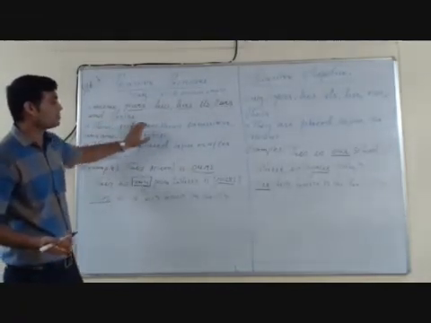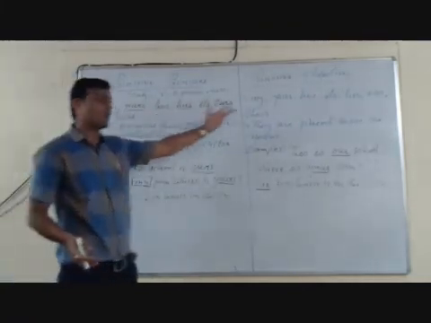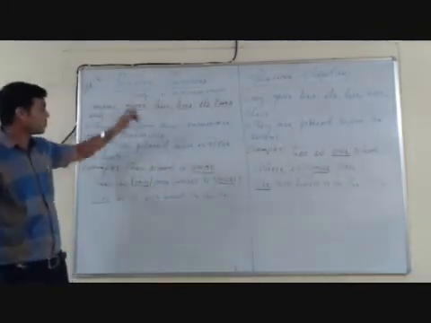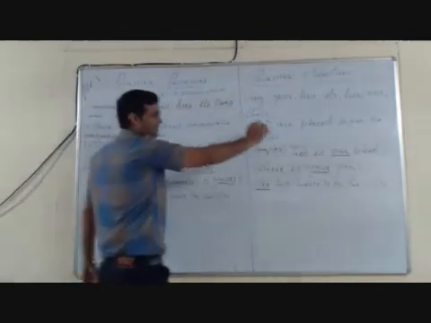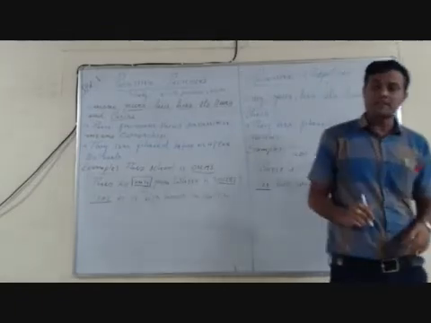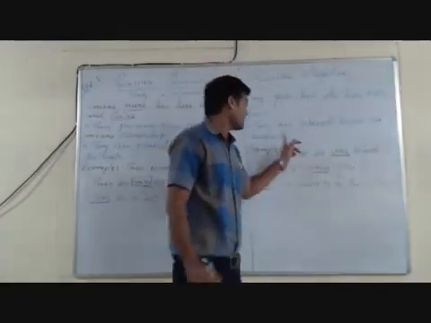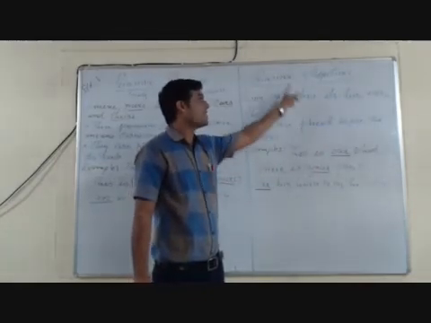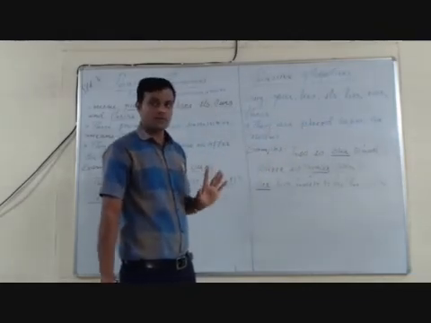Possessive pronouns show possession, meaning ownership. Same, possessive adjectives also show ownership. But possessive pronouns are placed before or after the verb, whereas possessive adjectives are placed before the nouns. It means possessive adjectives are followed by nouns.